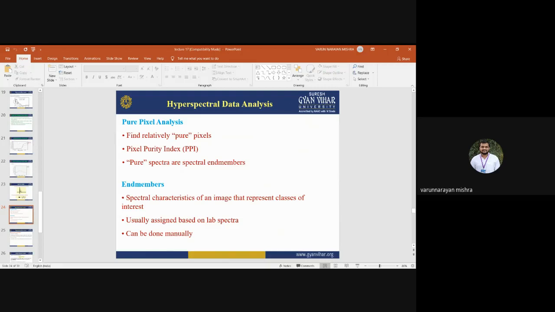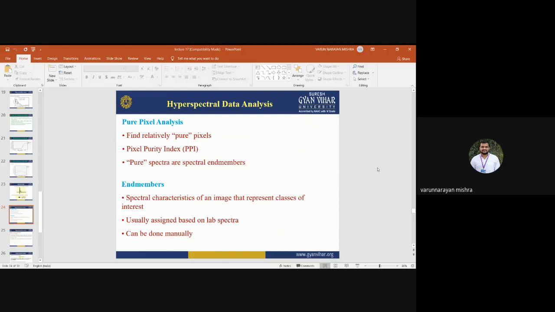The pure spectra are spectral end members. These pure pixels can be considered as the spectral end members. These pure pixels can be used to create the spectral signatures, and those spectral signatures will be used for further analysis and further classification of the satellite images. That is known as end members.